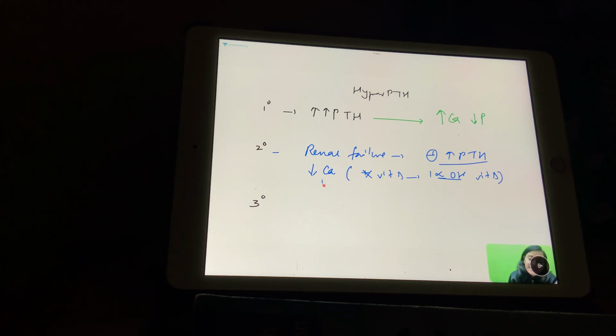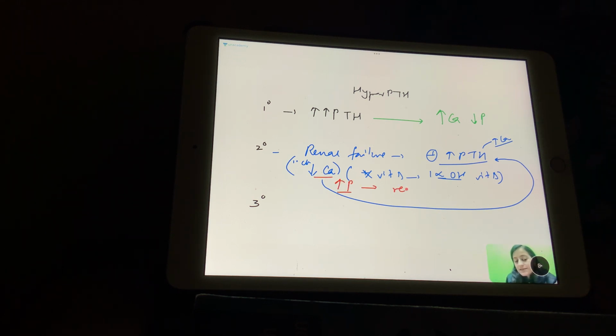So the decrease in calcium stimulates the parathyroid to increase the calcium levels, right? We want to increase the calcium levels. Vitamin D is not doing it, so we will get it done by the parathyroid. So the primary change is the decrease in calcium, which is increasing the parathyroid. So what will be the phosphate levels? Calcium is decreasing, so phosphate will increase. This is again because of the renal failure, the phosphate excretion is not happening. So remember that it's the opposite.